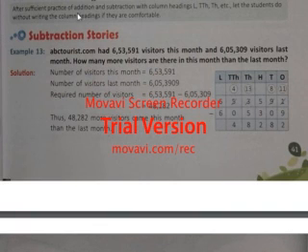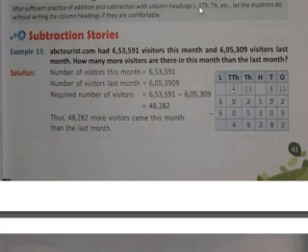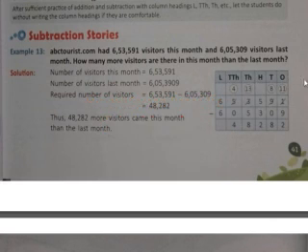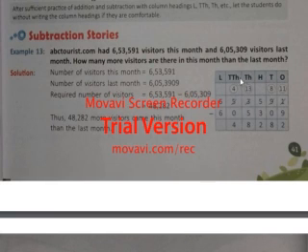After sufficient practice of addition and subtraction with column headings like 10,000, 1000, etc., let the students do it without writing the column headings if they are comfortable. You have to do it without writing the column headings also. You will practice like this. Here it has been written lakh, 10,000, 1,000, 100, tens, ones. Without this also you will try to make it, okay? In earlier examples also, I had done it without writing the ones, tens, 100, 1,000, 10,000, and lakh.